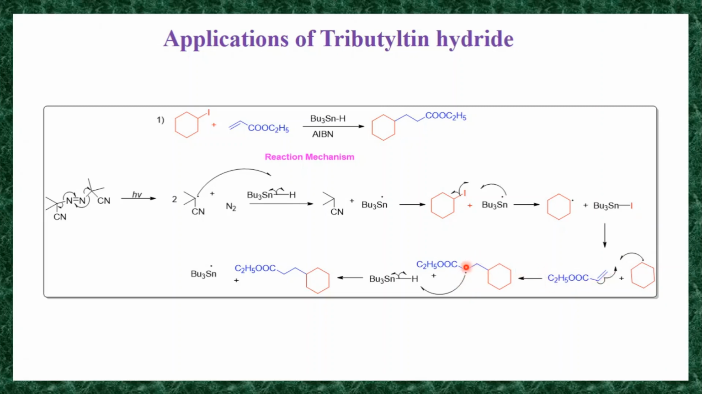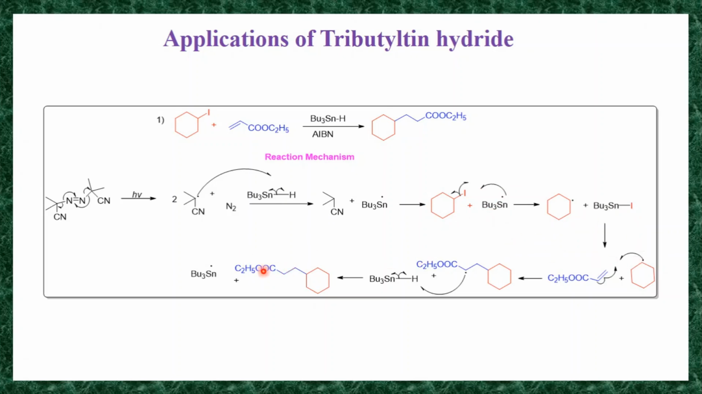Then this CH2 radical takes hydrogen from tributyltin hydride. So this tributyltin hydride undergoes homolysis. It generates tributyltin radical and hydrogen radical. This hydrogen radical forms a bond with this CH2 radical and generates this molecule. And again you will get this tributyltin radical. This tributyltin radical enters this step and generates the cyclohexyl radical, and the reaction will continue till the completion of the reaction.